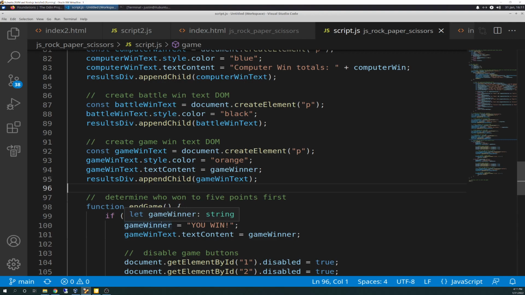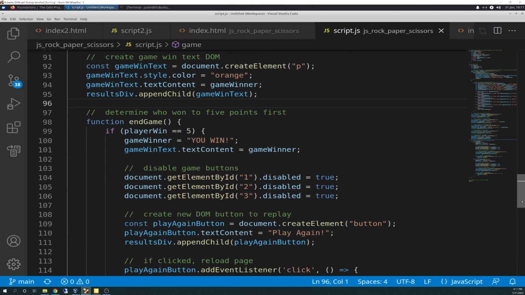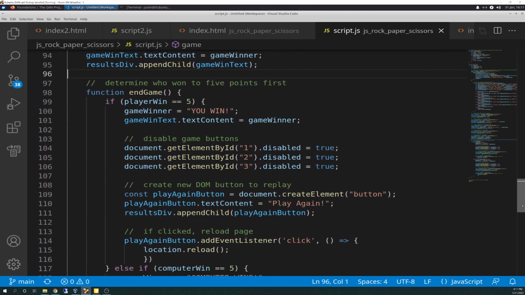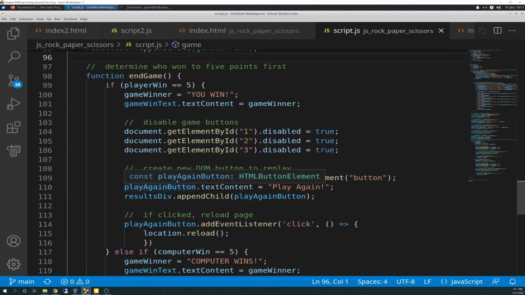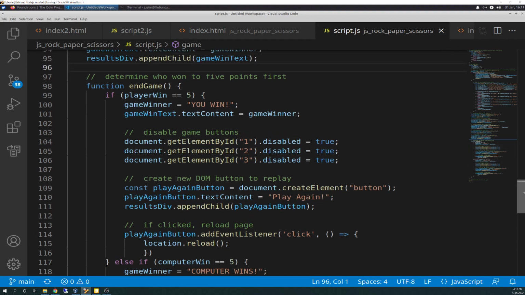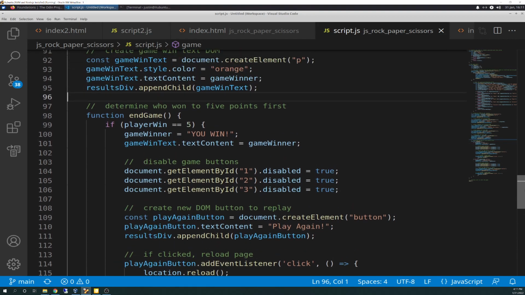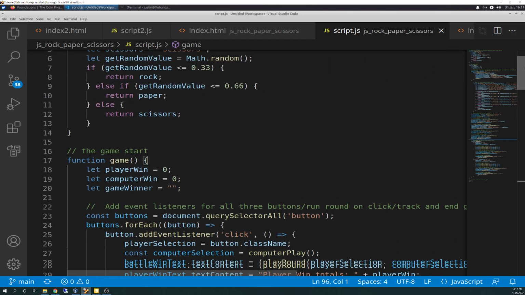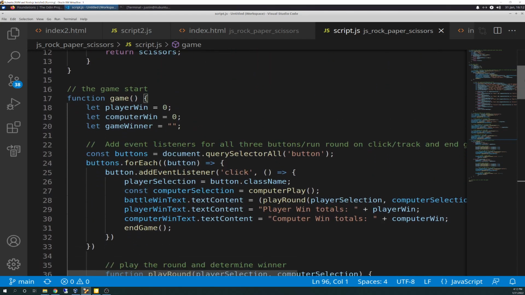Anyway, let me finish this up real quick. So this appends the gameWinText to resultsDiv as a child, and then we go down here and talk about gameWinner. So gameWinner is basically an if-then-else statement, a really long one. This is probably the most complicated part, and I spent the most time on it. Actually, you know what? I'm going to come back to gameWinner because I don't want to miss this up here. Hang on to that just for a second.